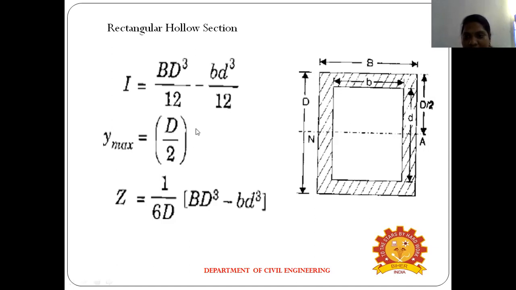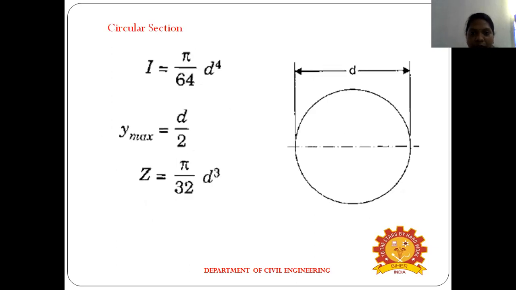y max is d divided by 2, so you can just substitute into the formula. Finally, the section modulus Z equals I divided by y max, which gives 1 over 6d times (BD cube minus small bd cube). That is the rectangular hollow section formula. The next one is the circular section; this is the diagram for the circular section.